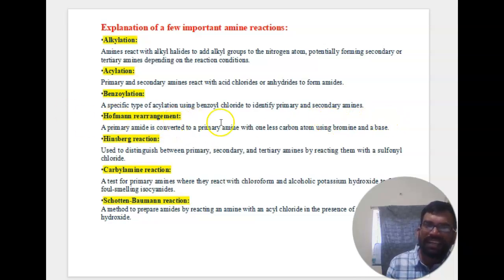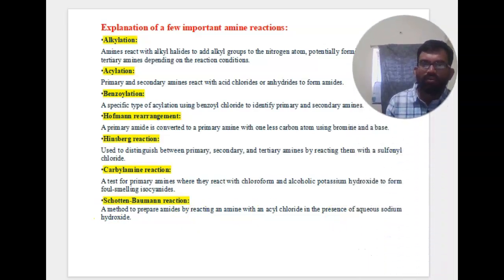Next one, the Hinsberg reaction, used to distinguish between primary, secondary, and tertiary amines by reacting with a sulfonyl chloride. Then you can see the carbylamine reaction. This test is for primary amines, where they react with chloroform and alcoholic potassium hydroxide to form foul-smelling isocyanide.